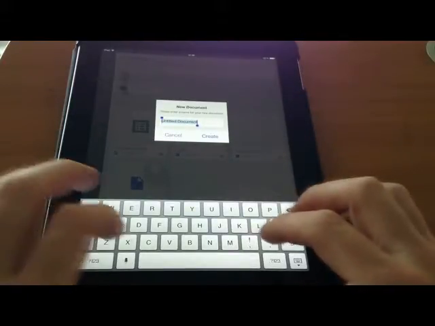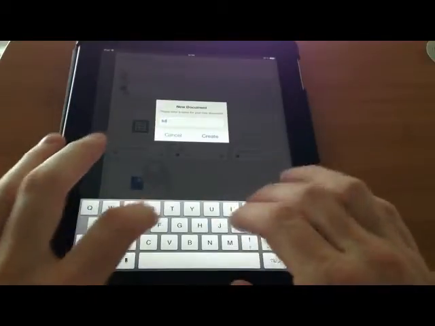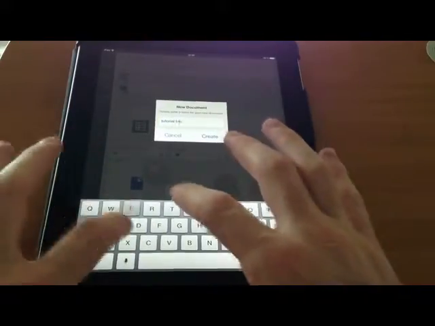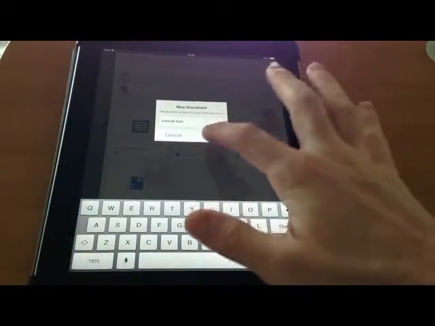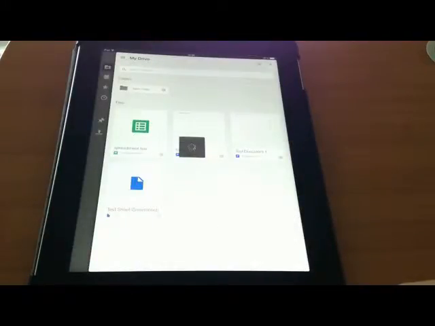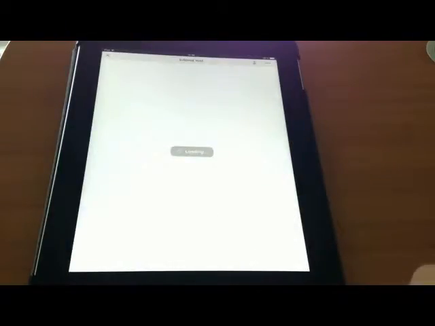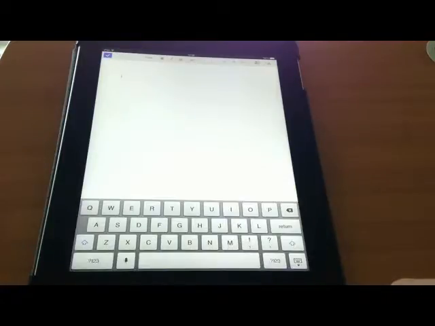We can name our document whatever we'd like, so we'll call this Tutorial Test. You can just go ahead and give it a name, hit Create, and then it's going to open that document up on my iPad or your iPhone or iPod Touch, whatever you're using.